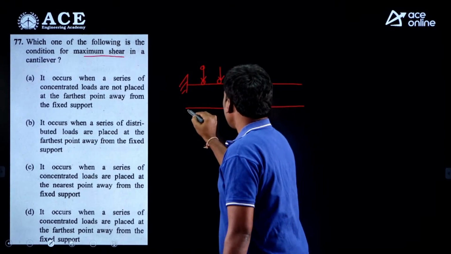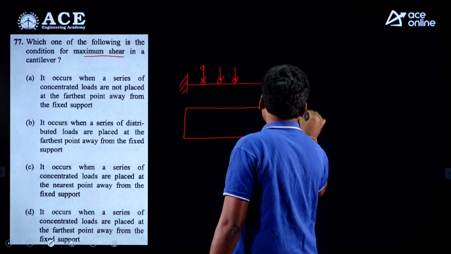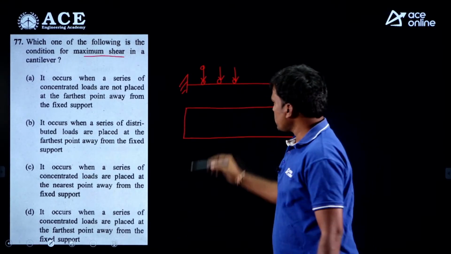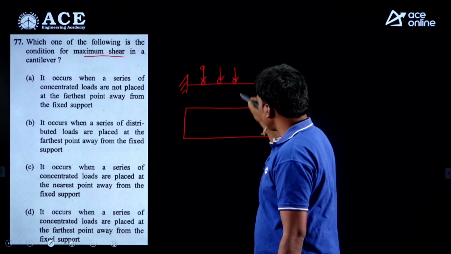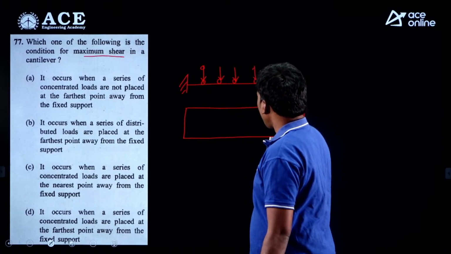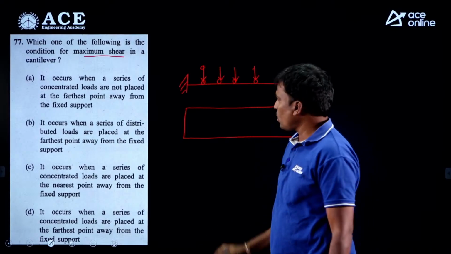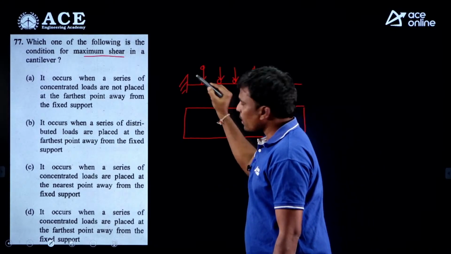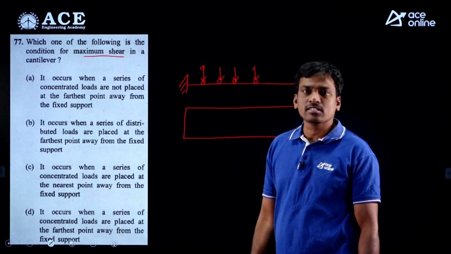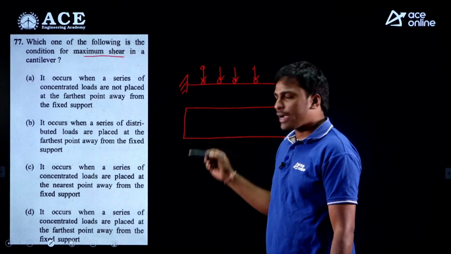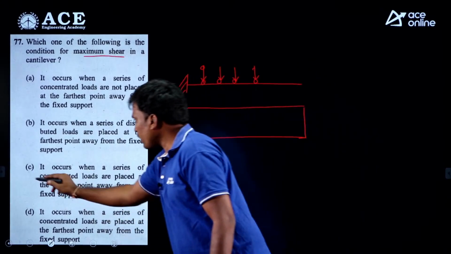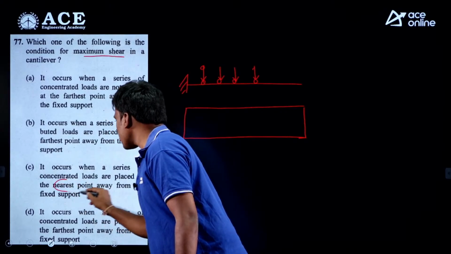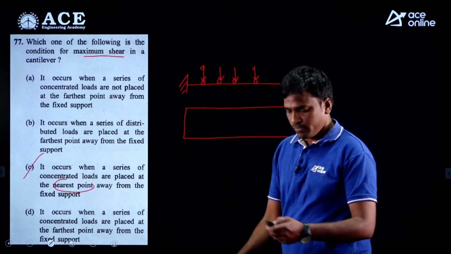This is the ILD for shear force at the fixed support. Load into ordinate will give the absolute maximum shear force. It means the load should be near to the support. If the loads are near to the support, then only we will get the maximum shear force. So, the nearest point, then option C is correct.